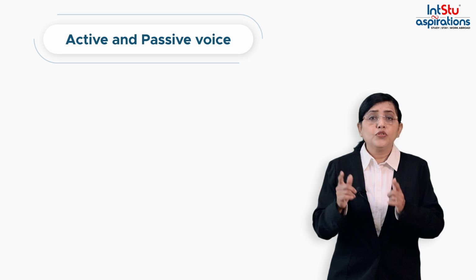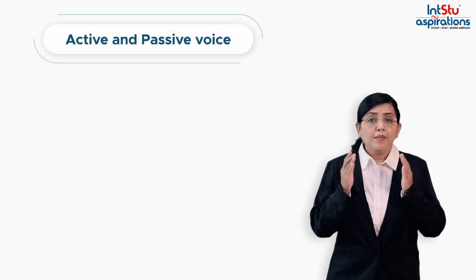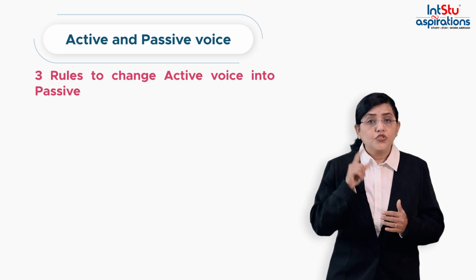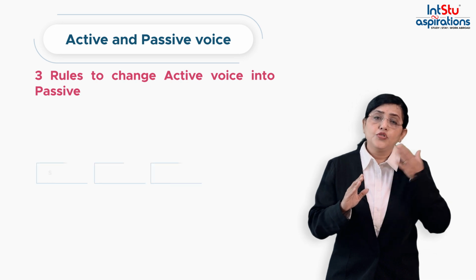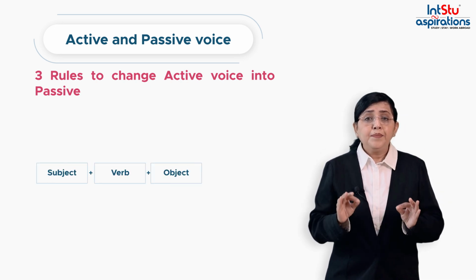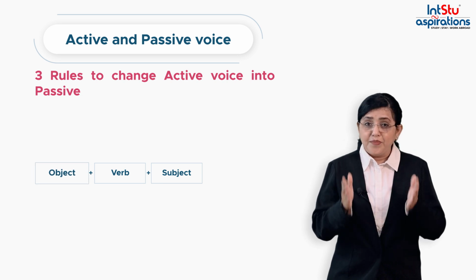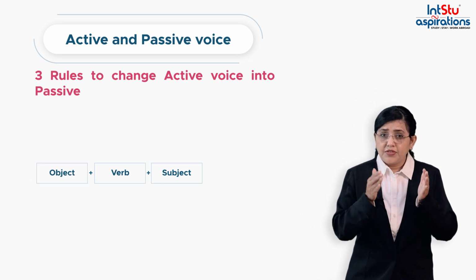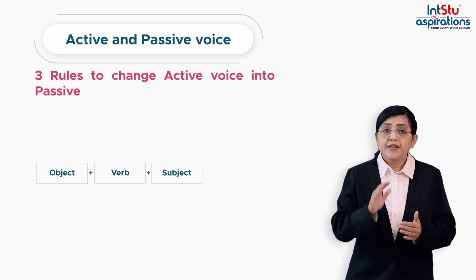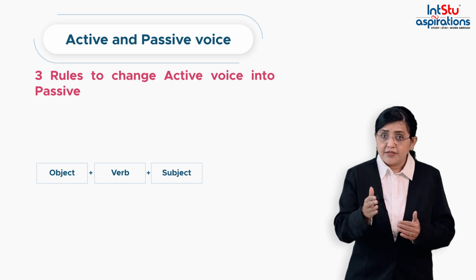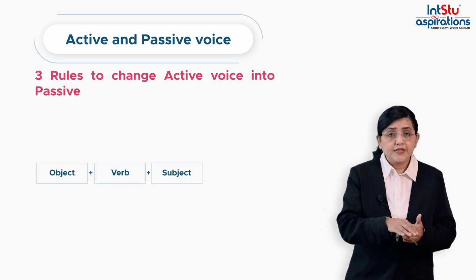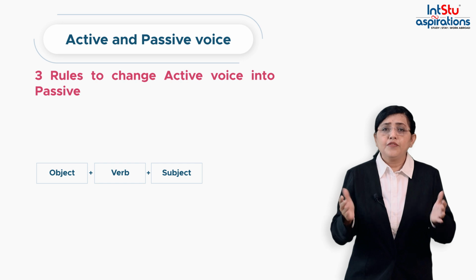Now, let us go through the fundamentals. We apply these three rules to change an active sentence into passive. We replace the subject with the object. So, the object takes the place of the subject, and sometimes the subject, which is now the object, is totally omitted from the sentence.